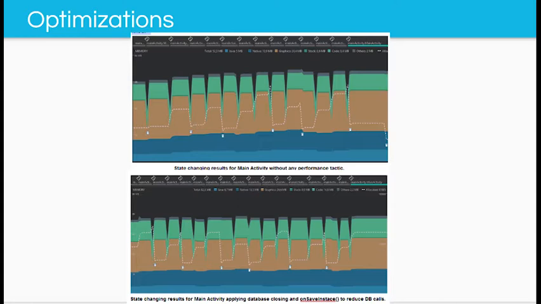This is due to the fact that the database was not closed and that it was being called a lot of times. So we resolved to save the current state of the application with the onSaveInstanceState method and pass it to the other state of the application in order to reduce the database calls. Although memory consumption over time was reduced, the average memory consumption was increased because of the need of memory for saving the current state of the application.